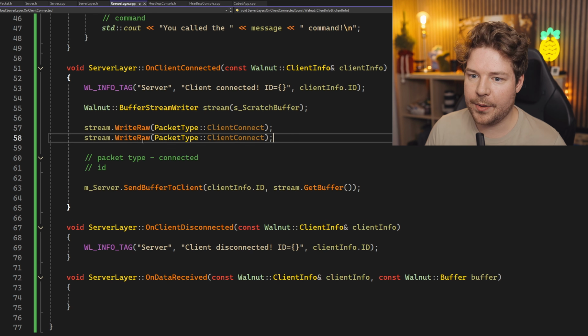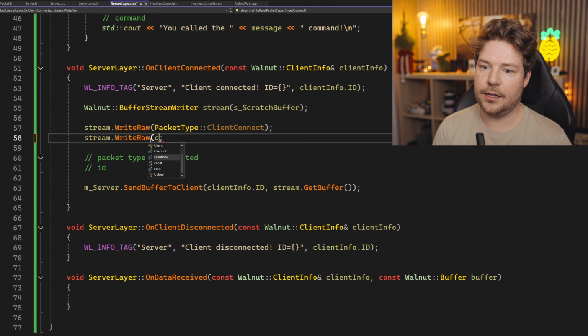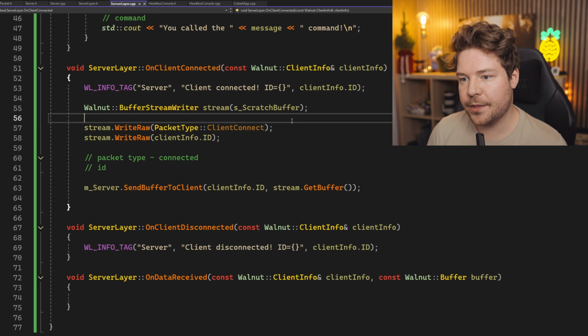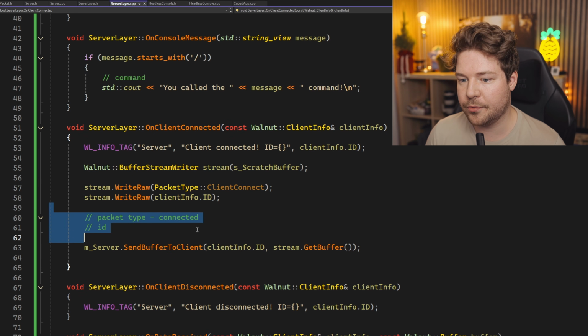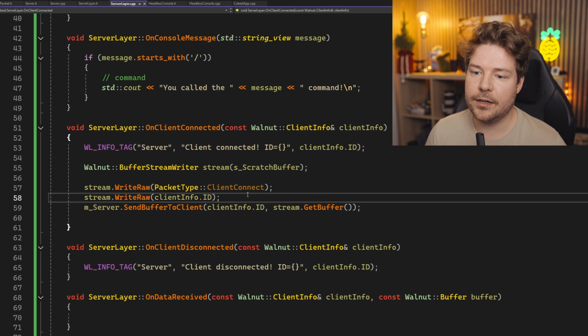That's like the packet type. And now we obviously want to write the client info.id. So we've said that, okay, the client's connected, and here is your ID basically that you're going to use from now on to refer to yourself. Now, technically speaking, I'm just trying to think about whether or not the client even needs to know what its ID is. I'm not sure whether or not it does.